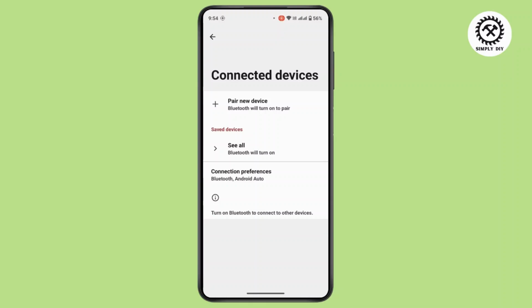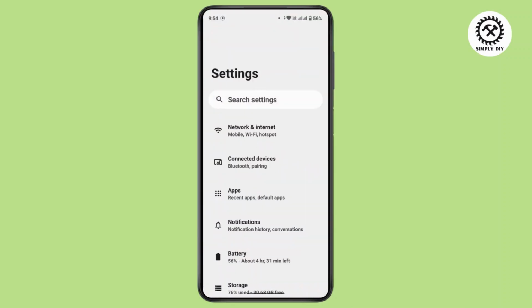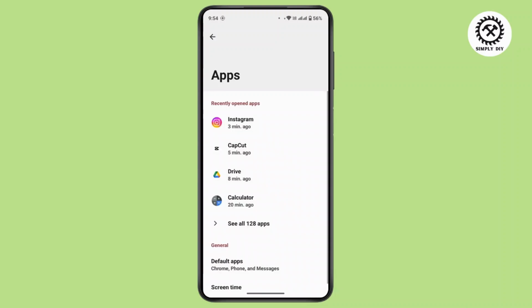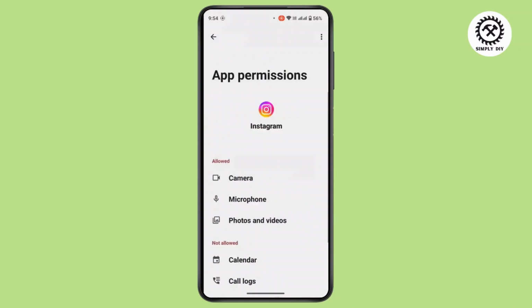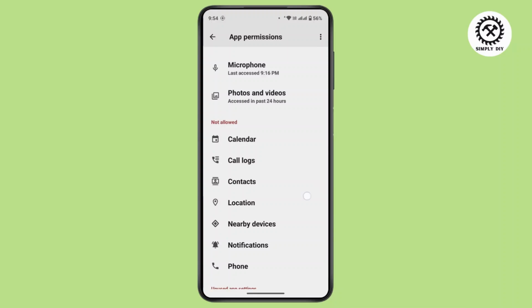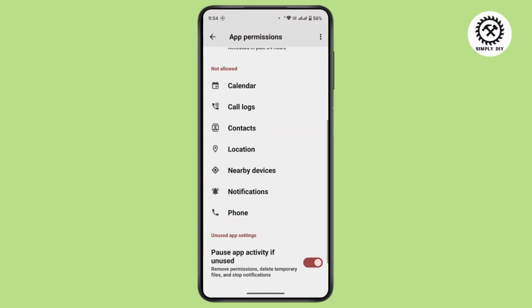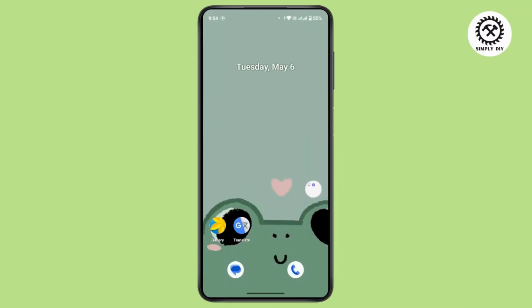And if that still does not help you, after that what you can do is check your settings. So tap on settings, tap on apps. From here you have to search for the application that is having the issue with the sound. For example, if you're having a problem with your Instagram sound, then tap on Instagram. Here scroll down, then tap on permissions and make sure that you have allowed permissions for the microphone at the top. If the permission is not allowed, tap on it and make sure to allow the permissions for the applications where you're having a problem.